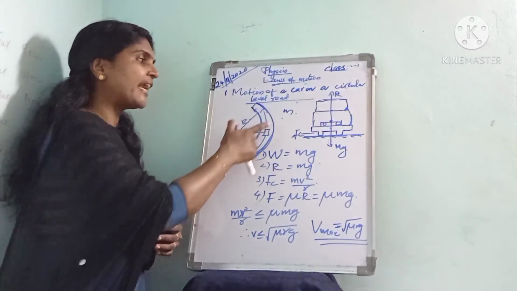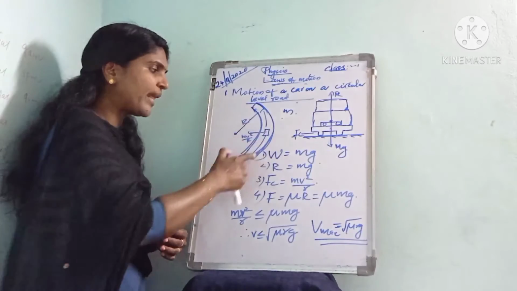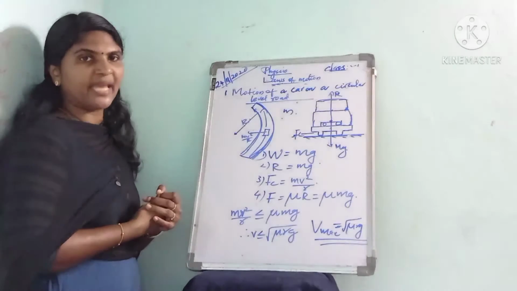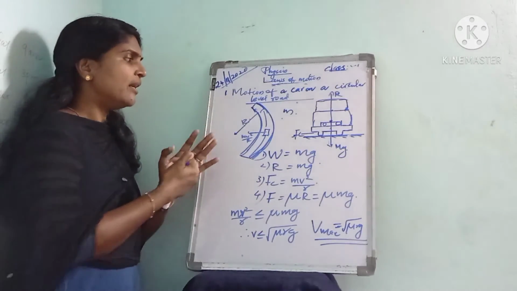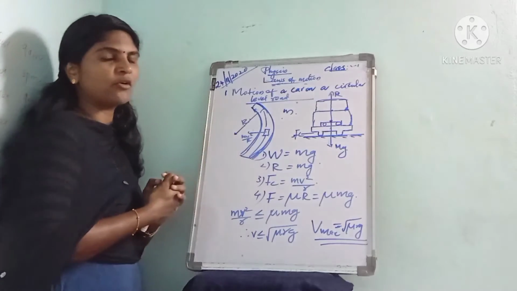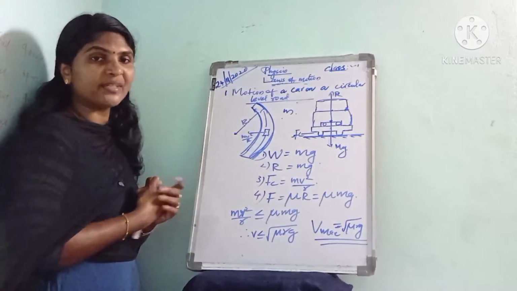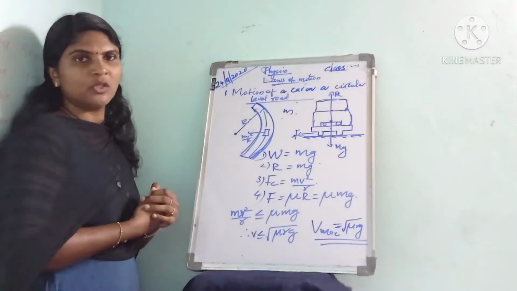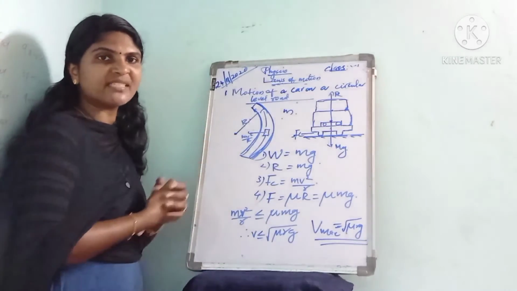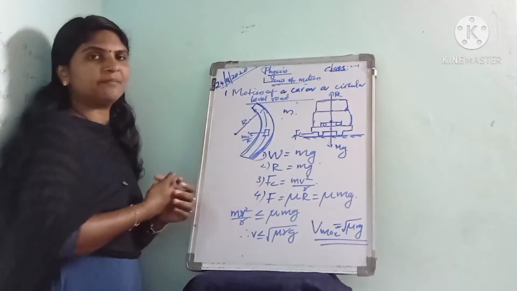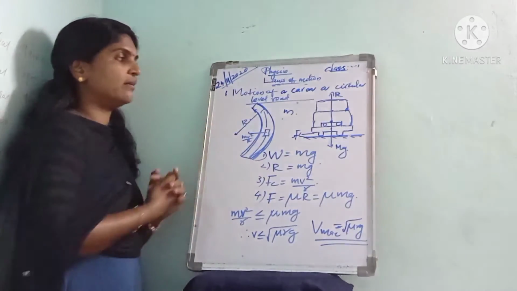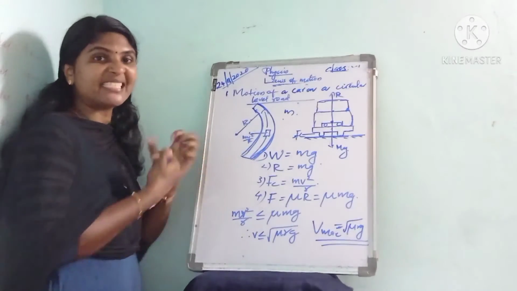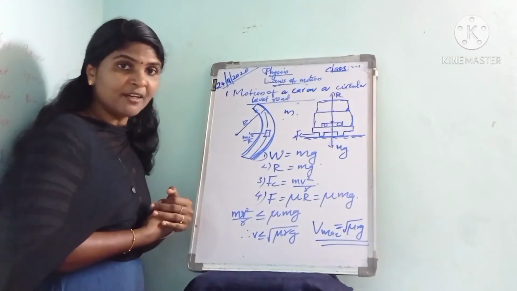Here we are considering a car of mass m which moves on a circular level road of radius r. And actually here we are going to find the velocity for the safe turn of the car, that is, the maximum velocity with which the car can go smoothly on the circular level road or flat road, the safe velocity.